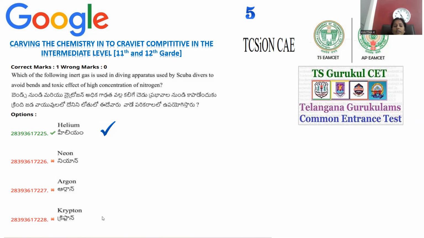What inert gas are we using? Helium is lightweight, so it is easy to carry and can easily be transported, so helium is the most suitable inert gas for the diving apparatus. So it can be filled in the diving apparatus of the scuba divers.